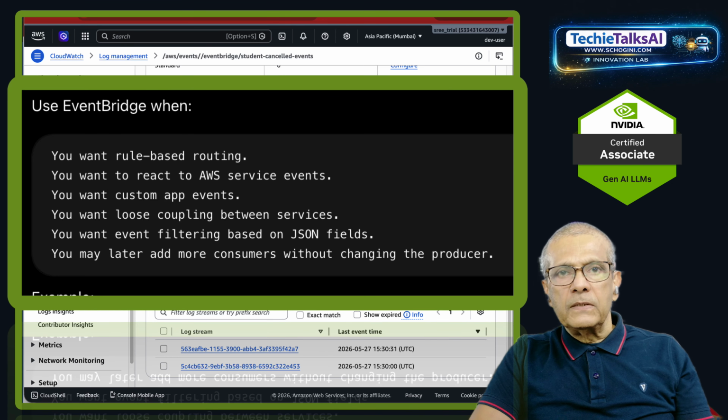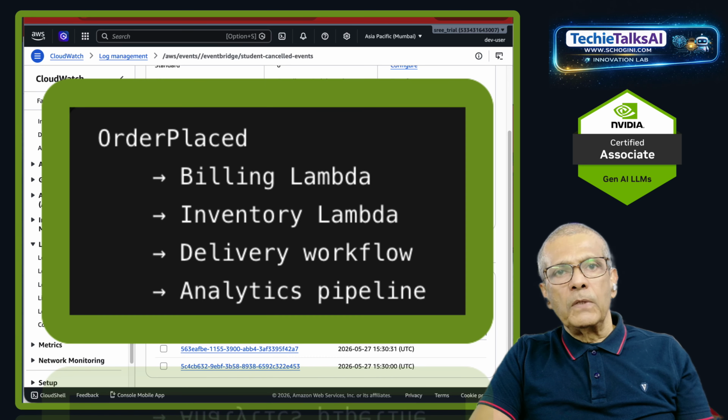When to use EventBridge: when you want rule-based routing. You want to react to AWS service events. You want custom app events. You want loose coupling between services. You want event filtering based on JSON fields. You may later add more consumers without changing the producer. Example, order placed, billing Lambda, inventory Lambda, delivery workflow, analytics pipeline. Order service only emits the event. It does not need to know who listens.